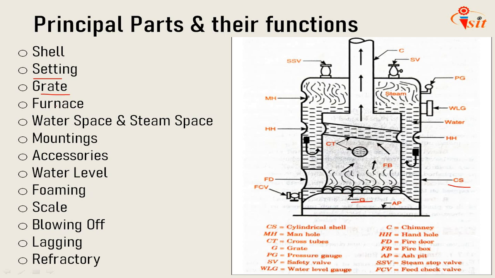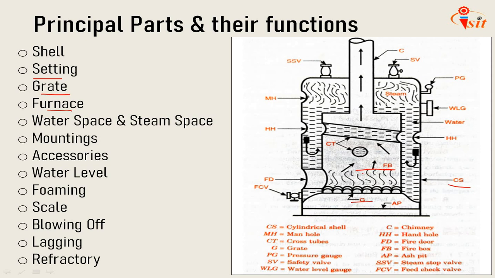So that is about the grate. Next one is furnace. Here FP, the firebox, is nothing but a furnace. It is a chamber formed by the space above the grate and below the boiler shell in which the combustion takes place, so it is also called a firebox. It is located in between the grate and the boiler shell.